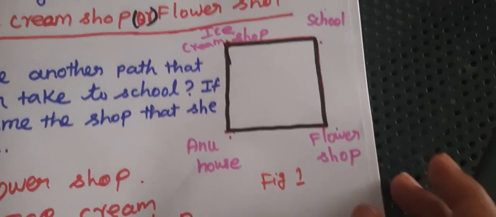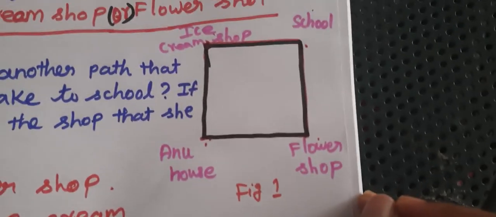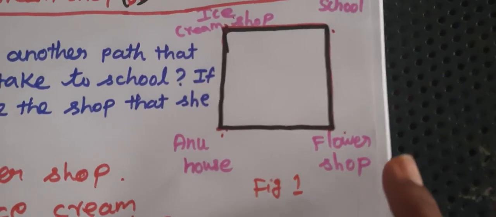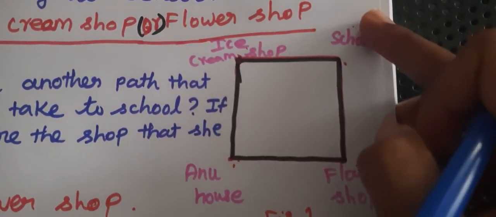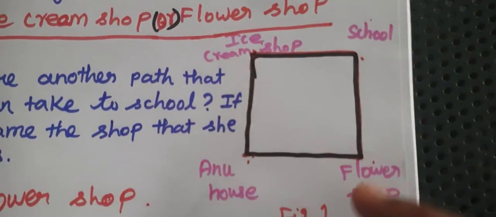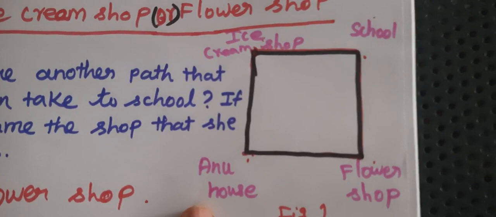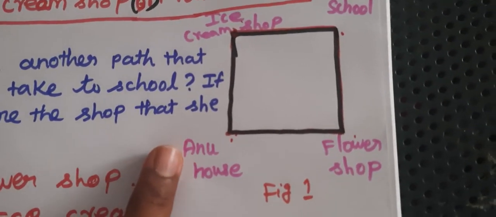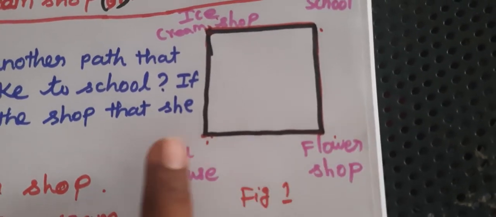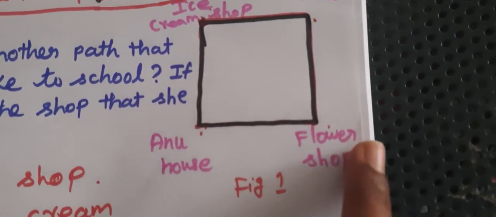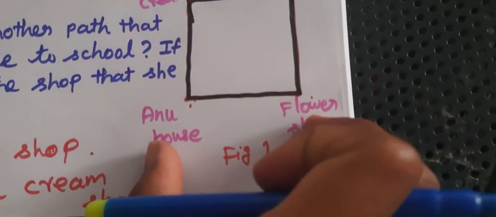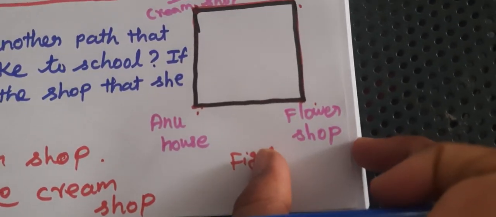Okay. Now all of you observe this figure 1 on page number 1. So Anu's house, flower shop, school, ice cream shop. Now you have to say that Anu's house and flower shop are dash to each other. I mean that is adjacent. Adjacent to each other. Close to each other, I mean nearby. That is Anu's house and flower shop.